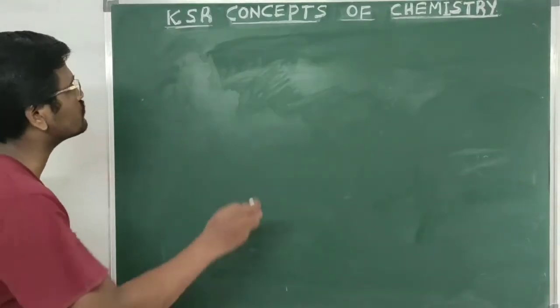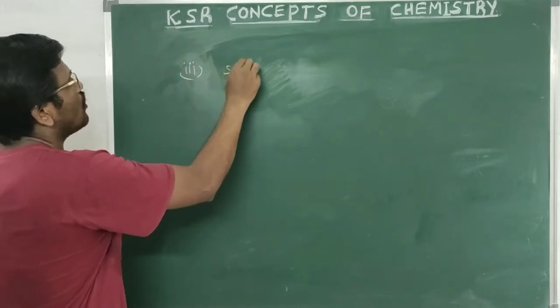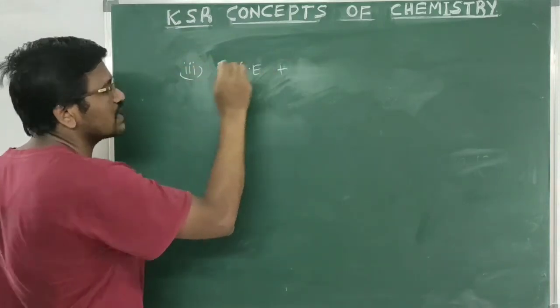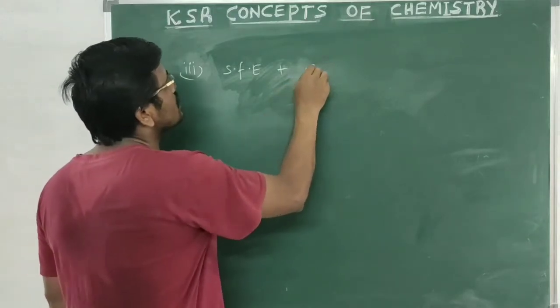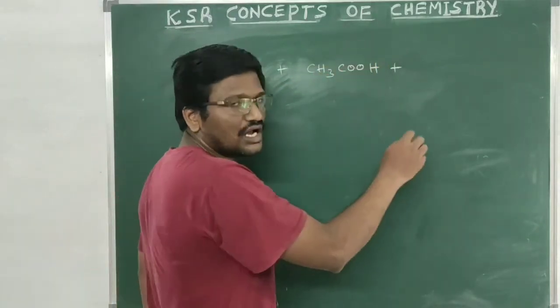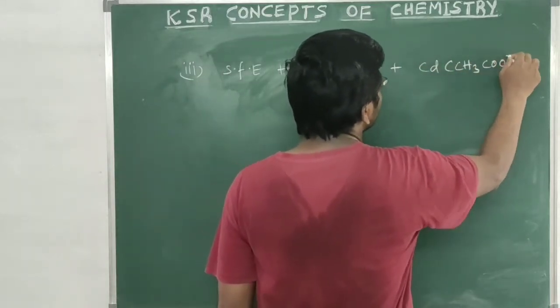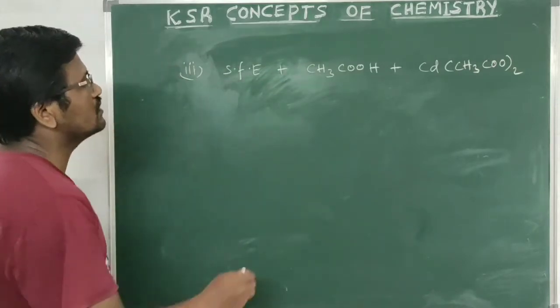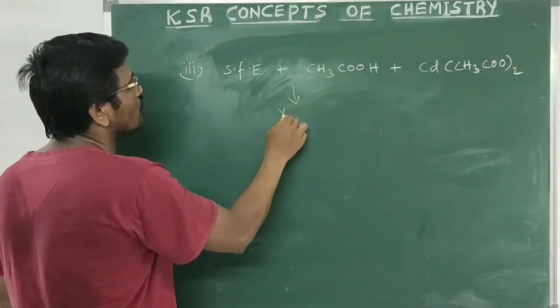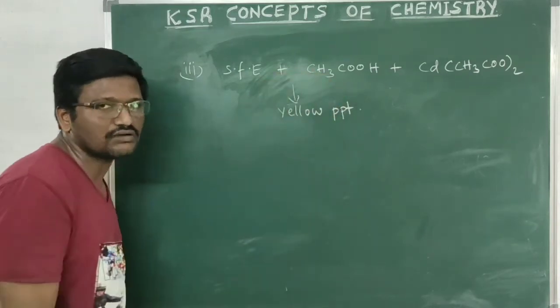Next one, another test for sulfur, that is, here we are taking small quantity of sodium fusion extract, and this is acidified with acetic acid, and we are adding cadmium acetate solution. So this gives yellow precipitate. This also confirms the presence of sulfur.